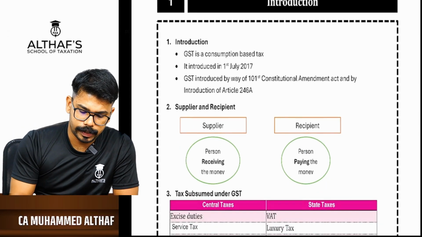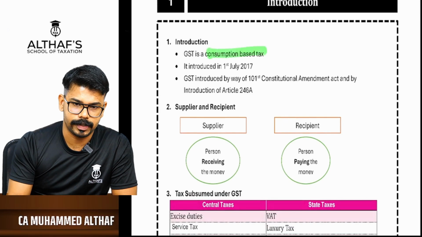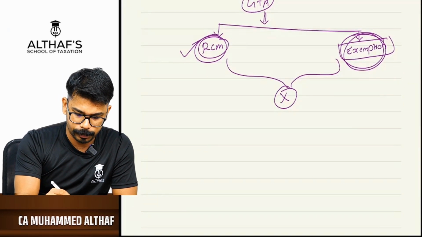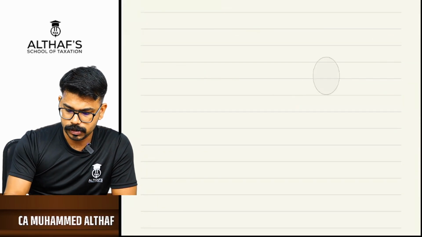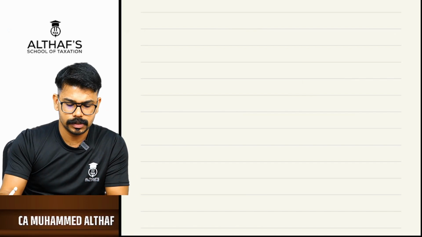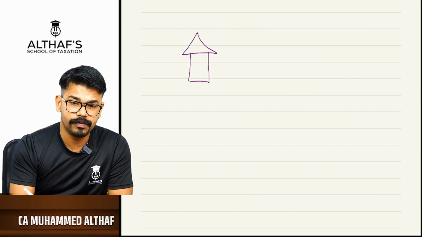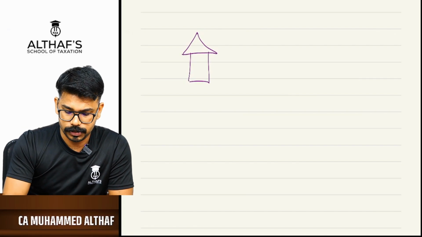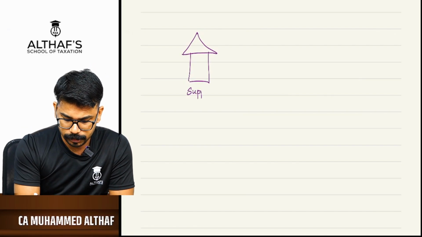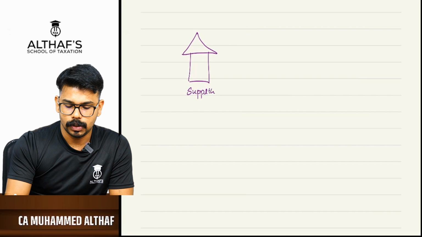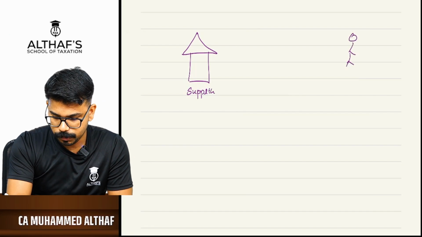Now, we all know that GST is a consumption based tax. You might already know this, but I'm still giving an introduction because it is important; if anybody misses it, it will be very difficult to catch the other parts. There will be a supplier, and there will be a recipient.